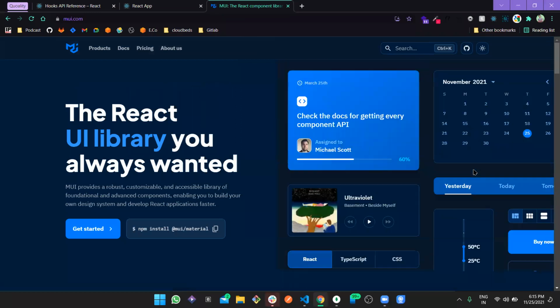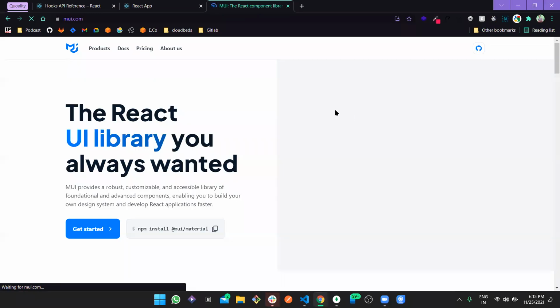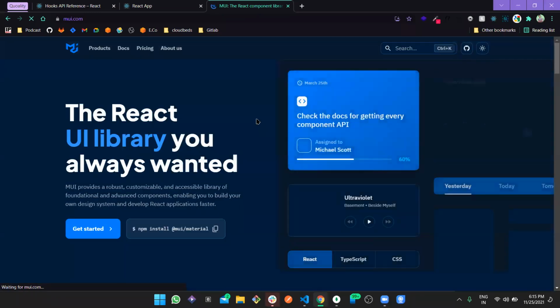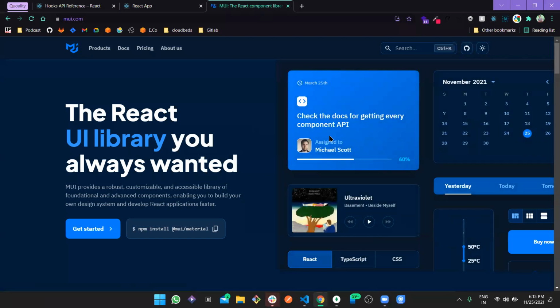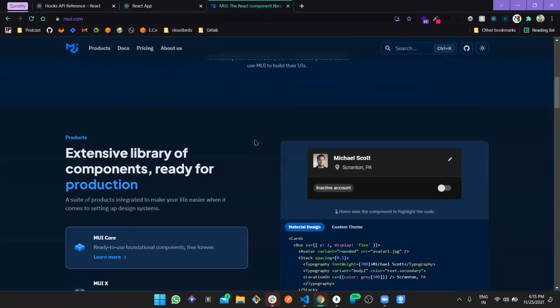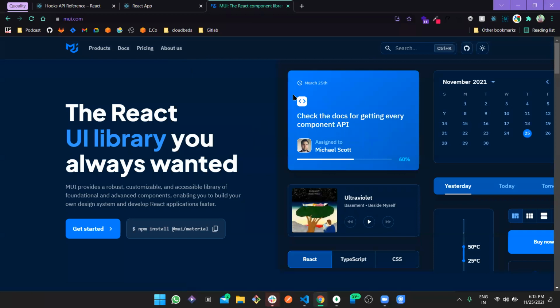These are very easy actually. Like with CSS, maybe most of you are already aware of Bootstrap. So Bootstrap is one thing, and on the other side, these kinds of advanced UI components are also there. So we are going to use Material UI today, which is a React UI library, and what we can get is such kinds of components.